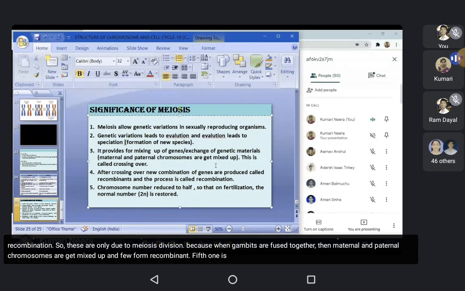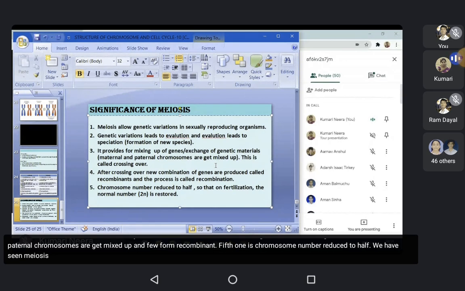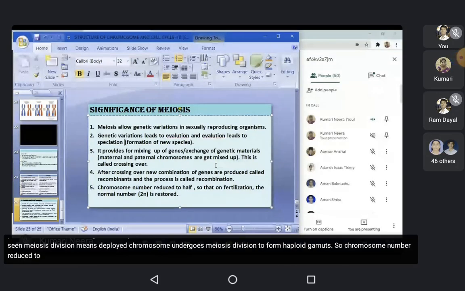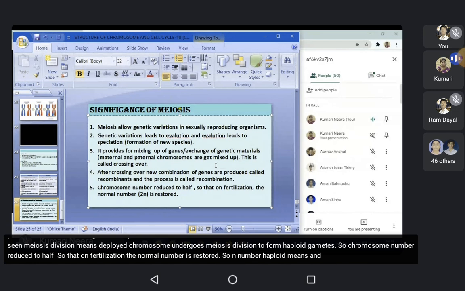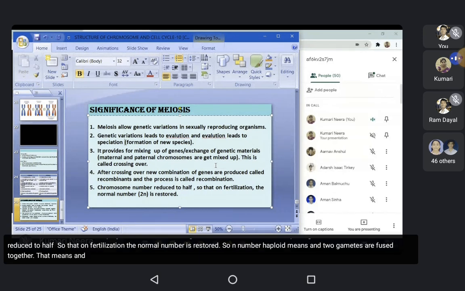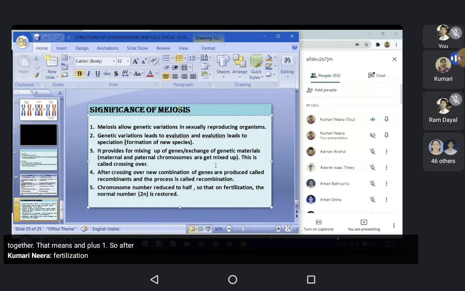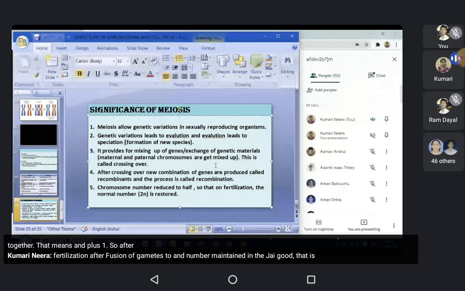Fifth one is chromosome number reduced to half. We have seen meiosis division means diploid chromosome undergoes meiosis division to form haploid gametes. So chromosome number is reduced to half, so that on fertilization the normal number is restored. So n number, haploid means n, two gametes are fused together, that means n plus n. So after fertilization, after fusion of gametes, 2n number is maintained in the zygote, that is the normal number.